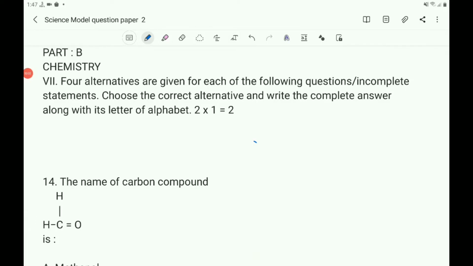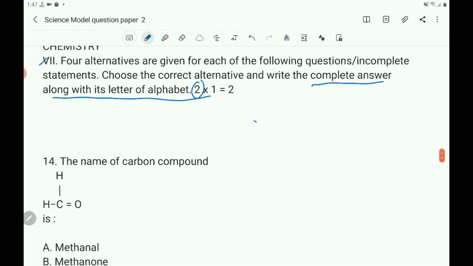Children, let us solve the Part B, chemistry part of the science model question paper second, given by the Karnataka Secondary Education Examination Board. Now, the seventh main question. Four alternatives are given for each of the following questions in complete statements. Choose the correct alternative and write the complete answer along with its letter of alphabet. Two questions are there, each of 1 mark, that is multiple choice questions, totally 2 marks.